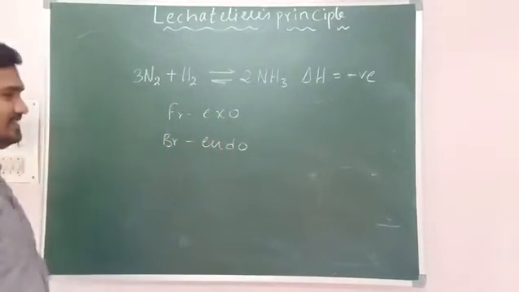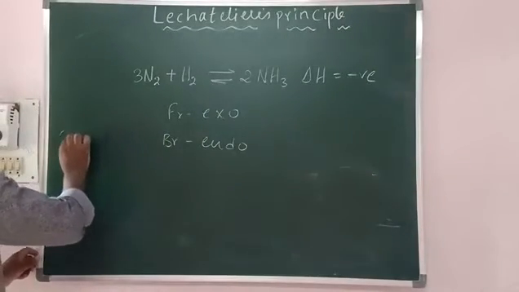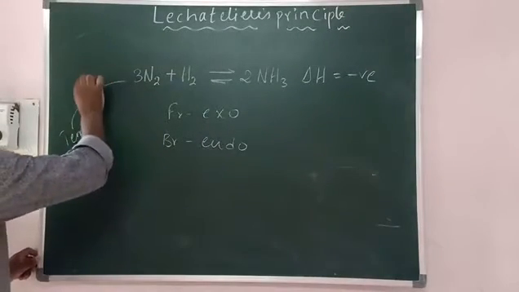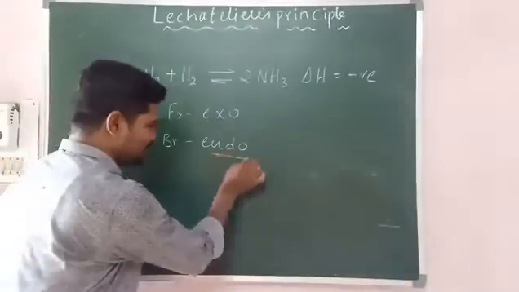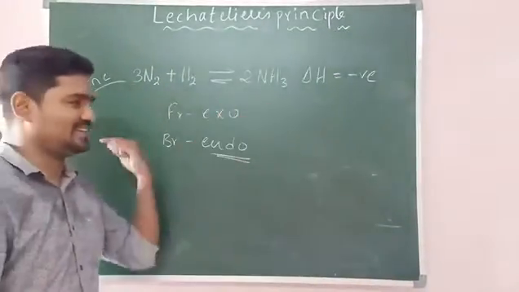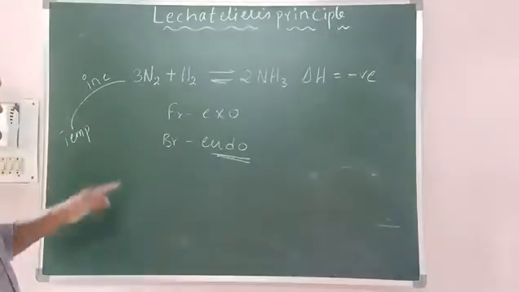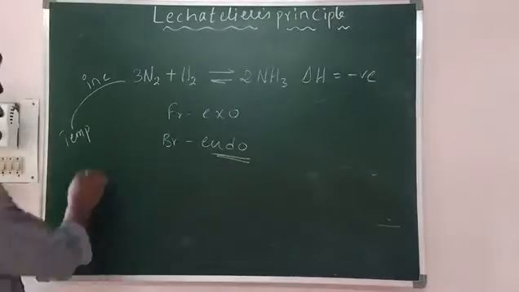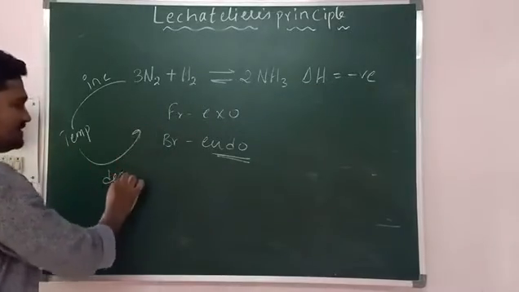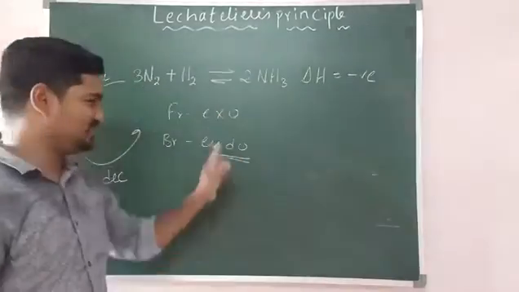Right. Yes. So when temperature is increased, then equilibrium shifts in which direction? Endothermic. Which side is endothermic? Backward direction. So for this reaction, when temperature is increased, the equilibrium shifts in the backward direction. When temperature is decreased, then equilibrium shifts in the forward direction, because that is the exothermic side.